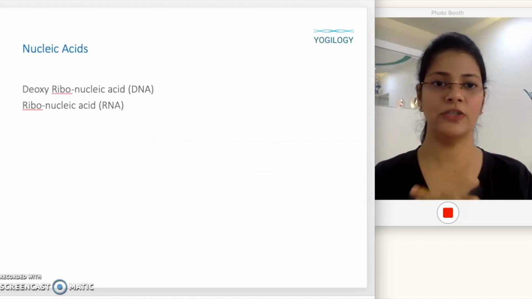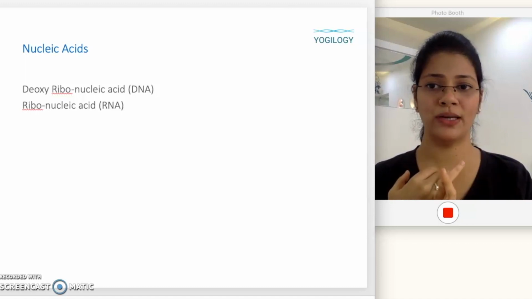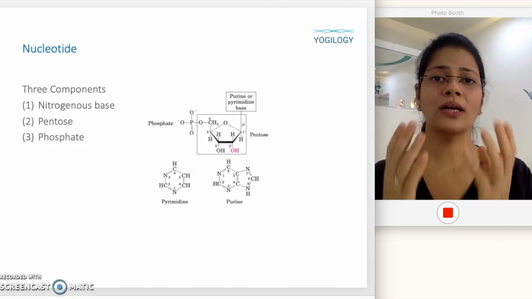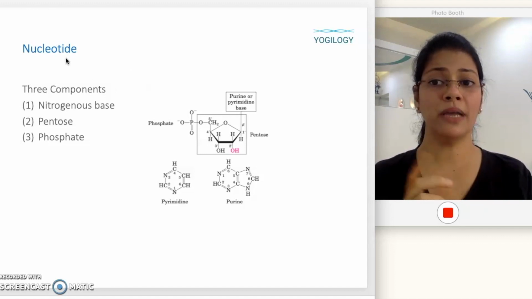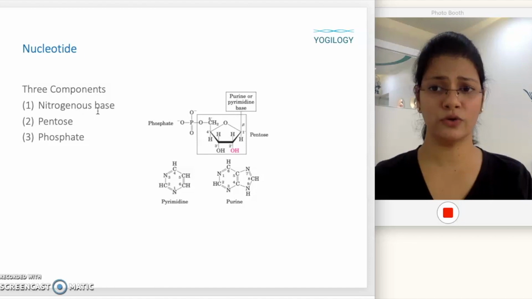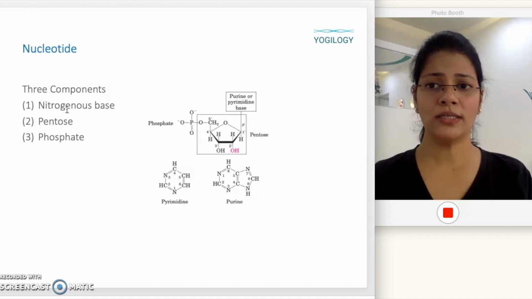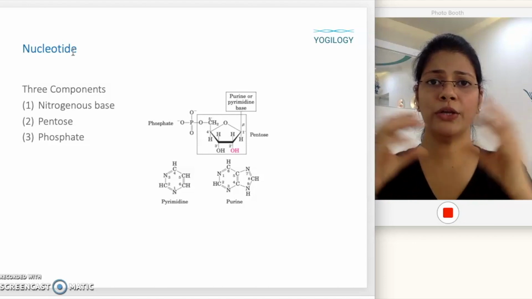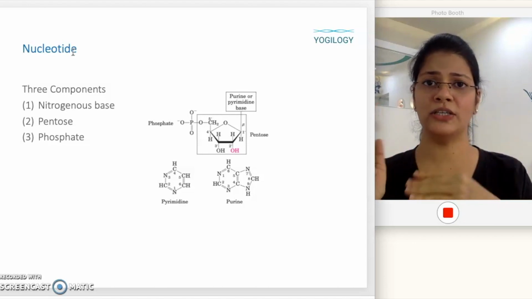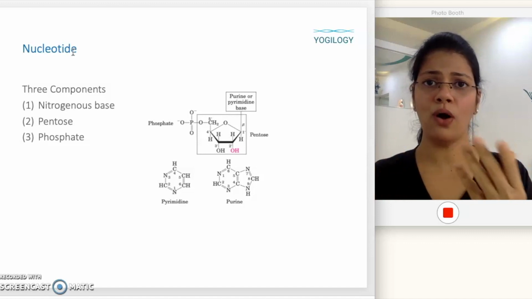So nucleic acids, we have two types of nucleic acid. One is the ribonucleic acid and the second one is the deoxyribonucleic acid. So let's talk what are these nucleic acids made up of. These nucleic acids are made up of nucleotides. Okay, so here you can see the nucleotide. Now the three components that make up a nucleotide are the nitrogenous base, the pentose sugar and the phosphate group. Okay, so all these three make up a nucleotide, and many nucleotides come together to form the nucleic acid that we know, whether it is a ribonucleic acid or deoxyribonucleic acid, that is DNA or RNA.